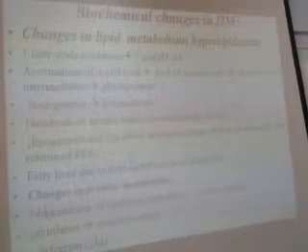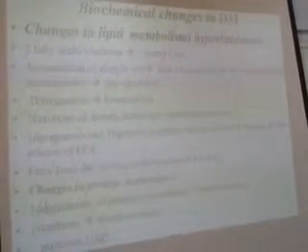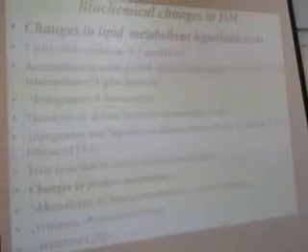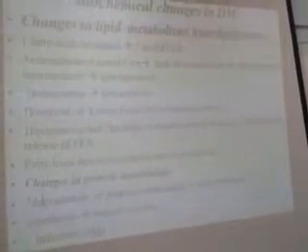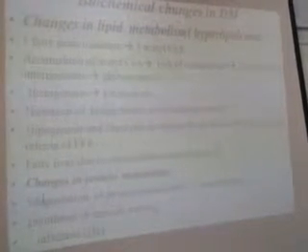Biochemical changes in diabetes mellitus. Till now we have been talking about the normal thing. So, changes in lipid metabolism: increase fatty acid oxidation, increase acetyl-CoA. If acetyl-CoA is accumulated, it leads to an absence or lack of oxaloacetate, so there is no entry into the citric acid cycle, right?